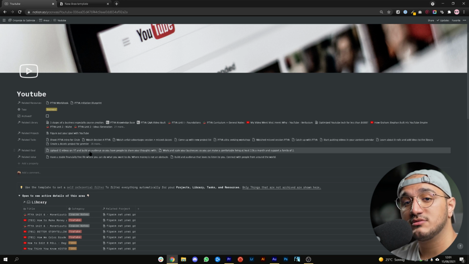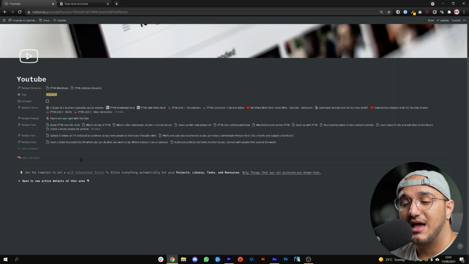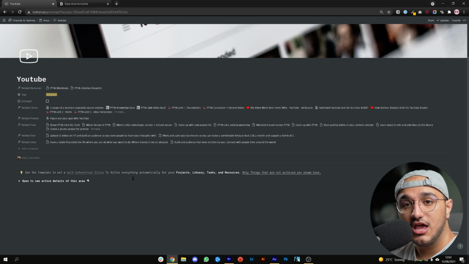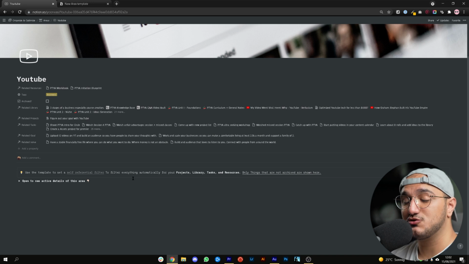I have multiple goals and values in this specific area. And the point of the self-referential filter that the template is giving you is that you can see every single thing that you have done in your life about that specific area in one place. And this is so powerful.